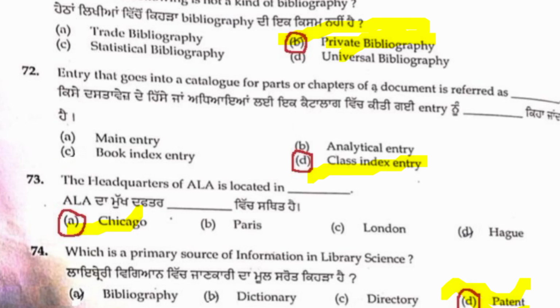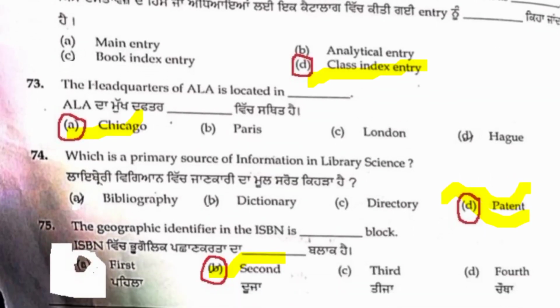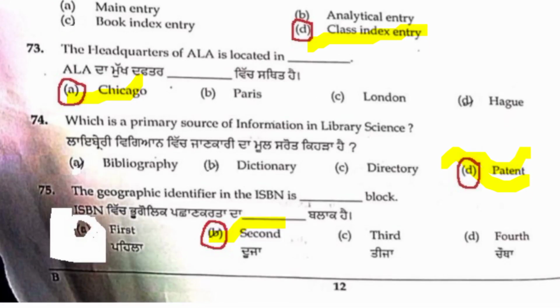Next, question number 73: the headquarters of ALA. Everyone knows ALA is the American Library Association. It was formed in 1876. It is located at Chicago. This is a previous question, an important question. A is the right answer.